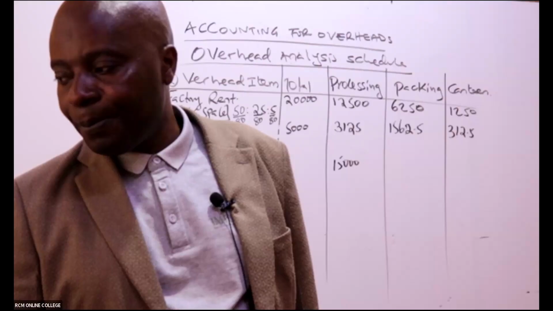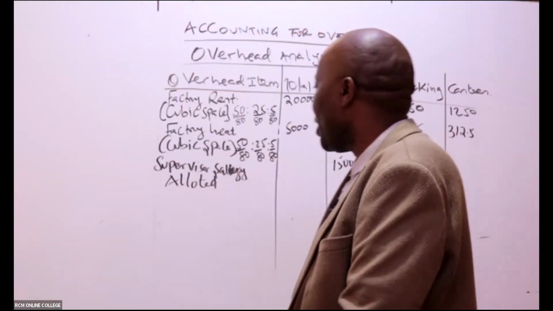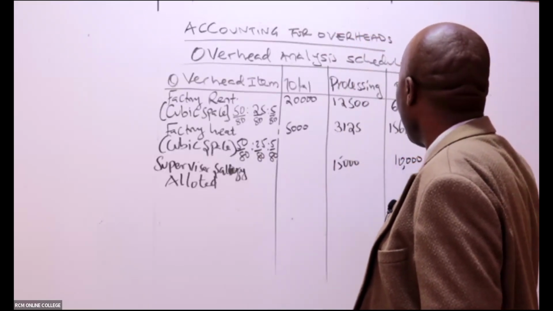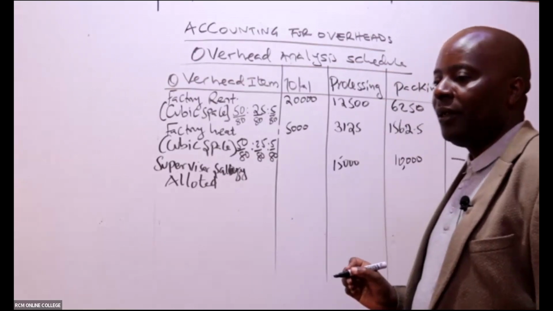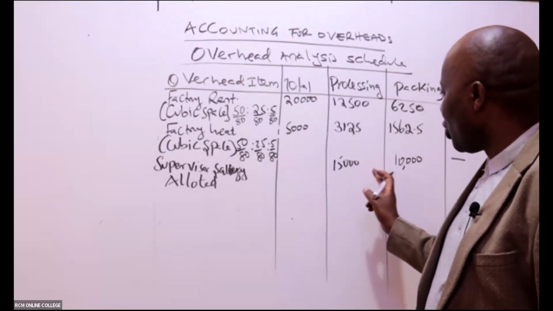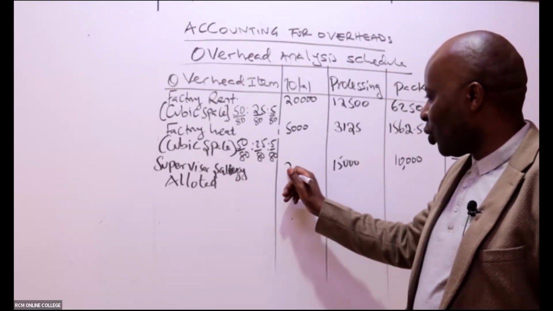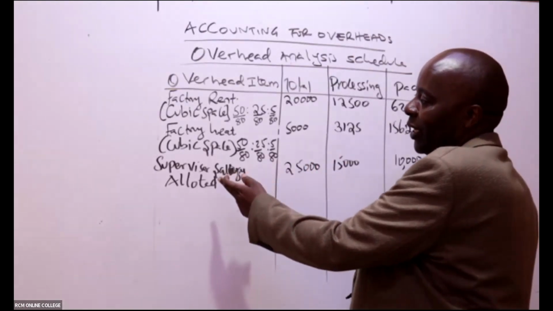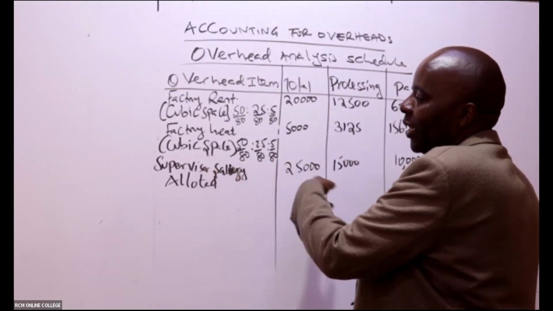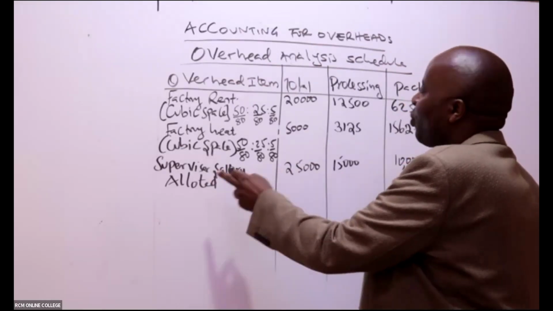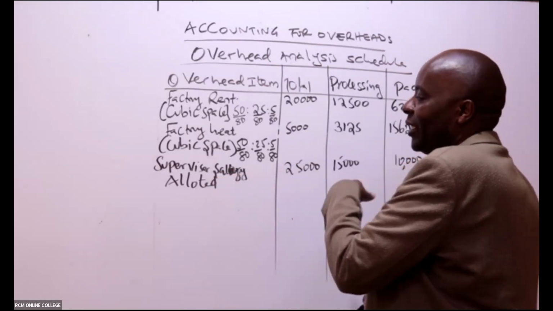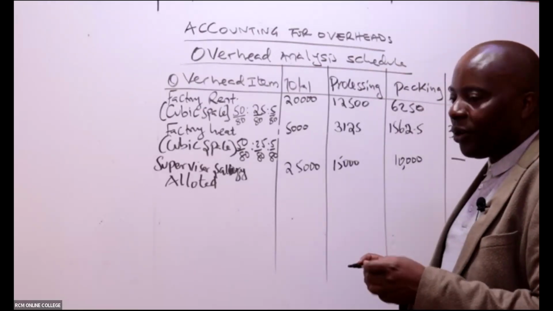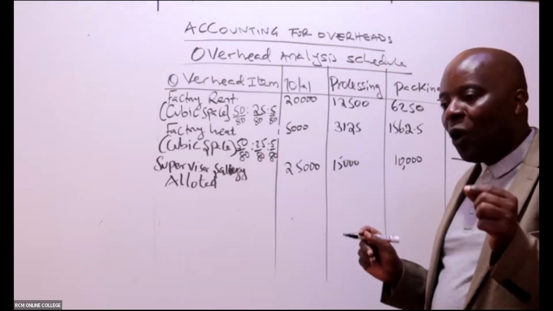Nothing is being given to the canteen. If you add the two, they give a total of 25,000. However, you can still treat them separately: supervisor packaging, supervisor processing. So these are allotted, or what some examiners will call allocated.